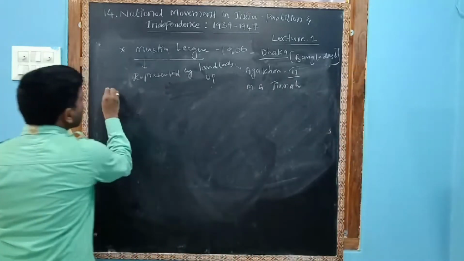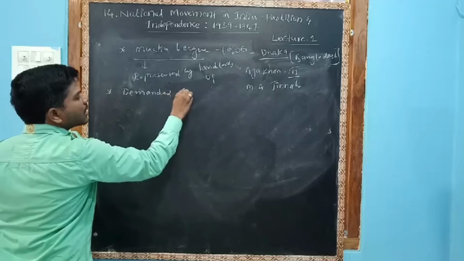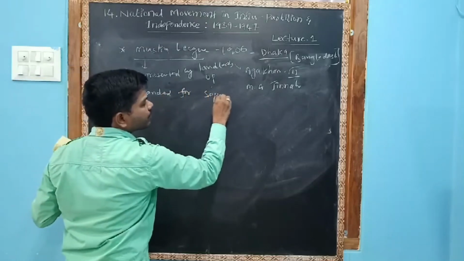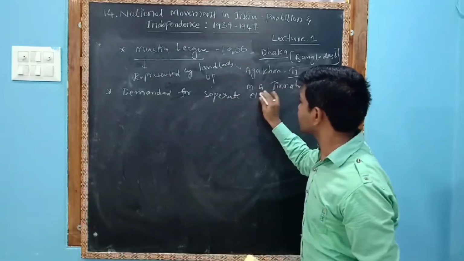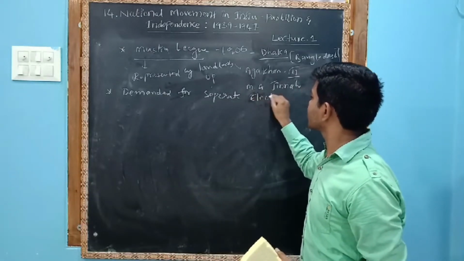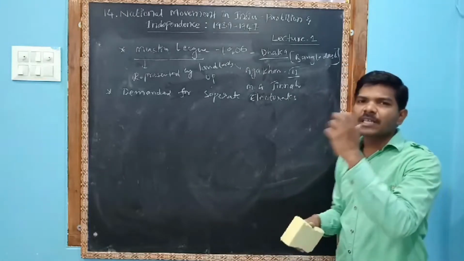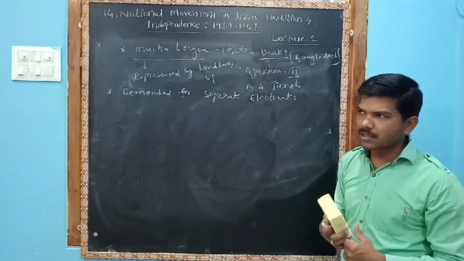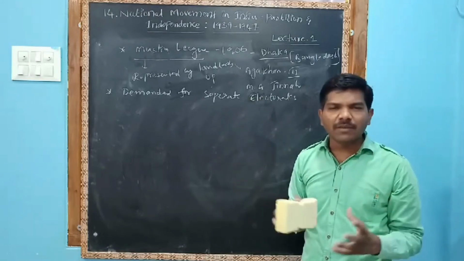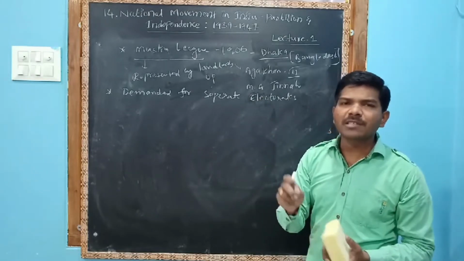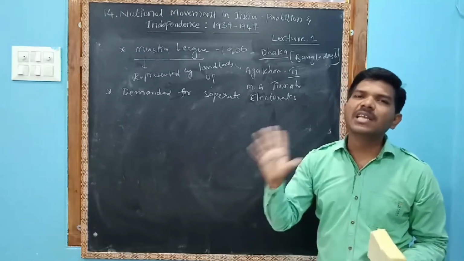and this is very important, the Muslim League members demanded separate electorates. What are separate electorates? Nowadays, you know that if there is a large SC population in a constituency, the seat will be reserved for SC, so only an SC candidate will contest in the elections.